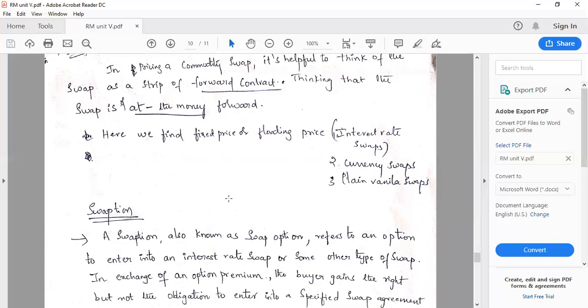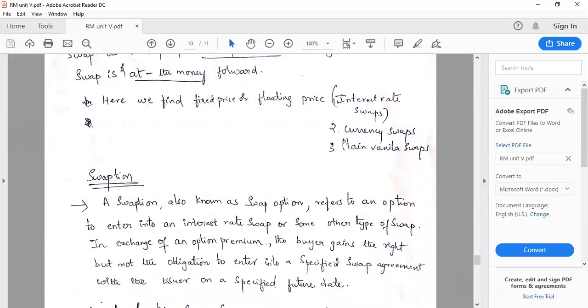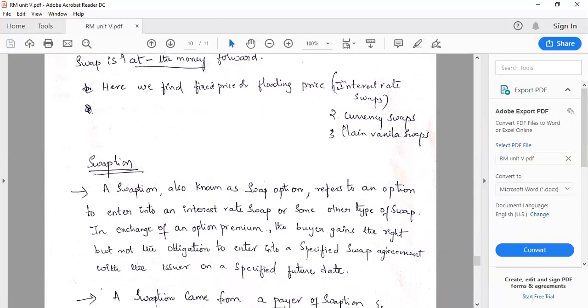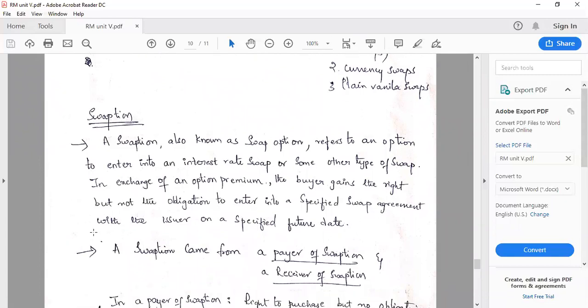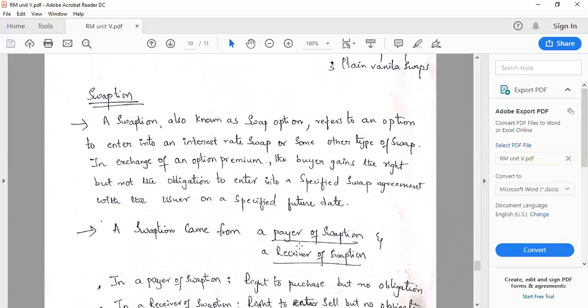So just clubbing these two features will get swaption. A swaption is also known as a swap option, which refers to an option to enter into an interest rate swap or other type of swap. In exchange of option premium, the buyer gains the right but not the obligation to enter into a specified swap agreement with the issuer on a specified future date.